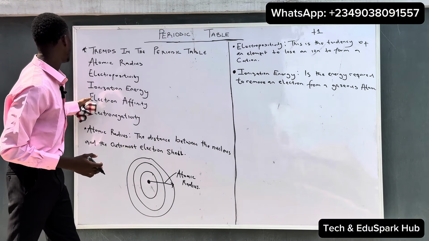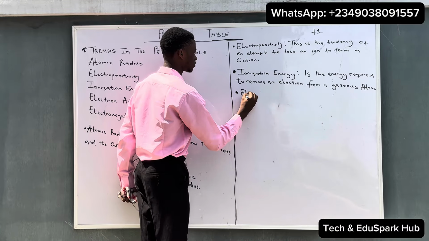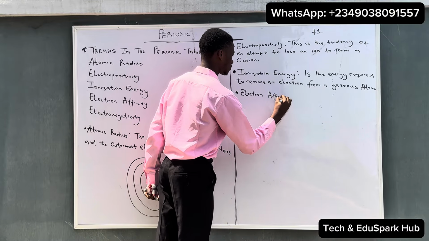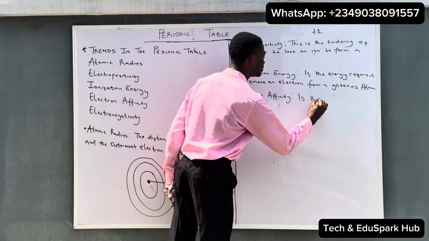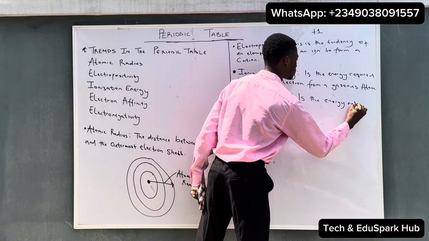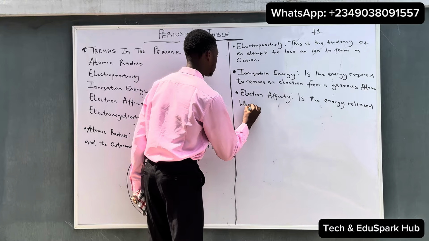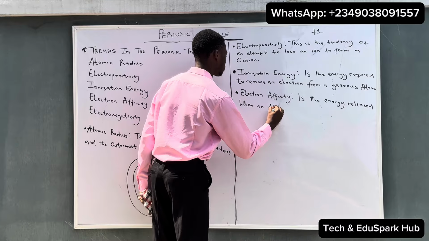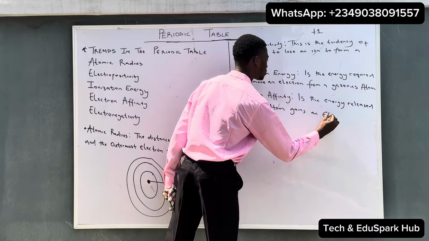And the fourth one we have is the electron affinity. By definition, electron affinity is the energy released when an atom gains an electron.